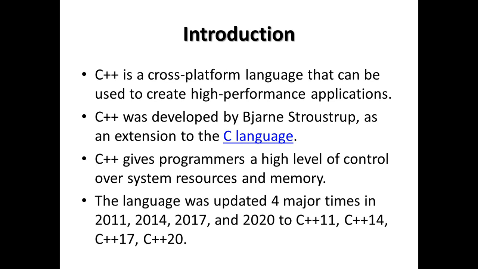Then the language was updated 4 major times: in 2011, 2014, 2017, and 2020. So the updates were C++11, C++14, C++17, and C++20.